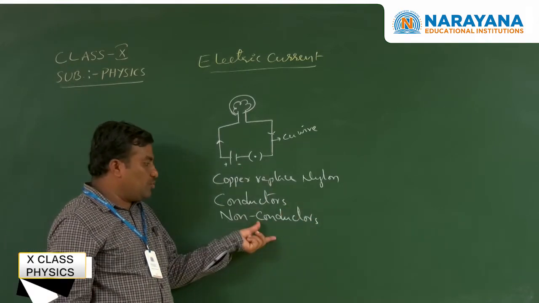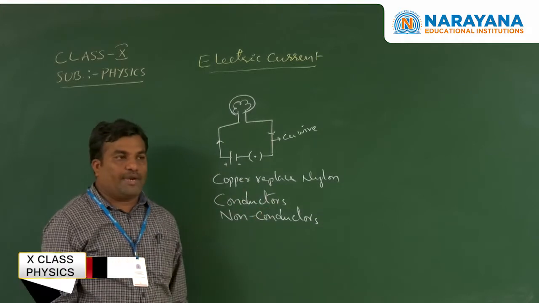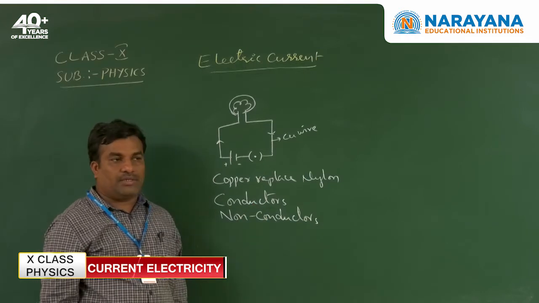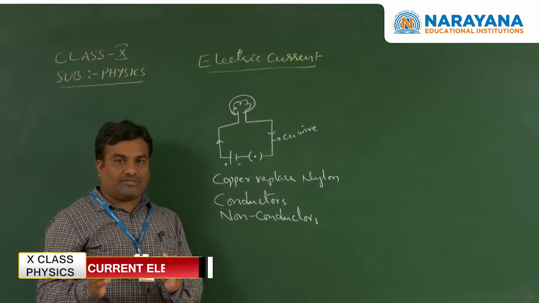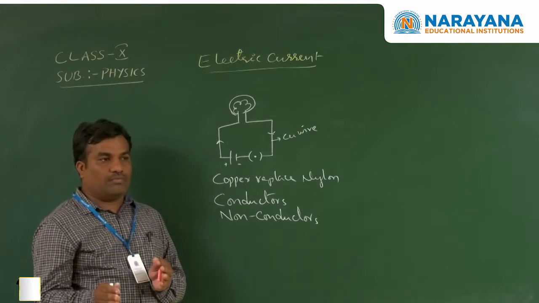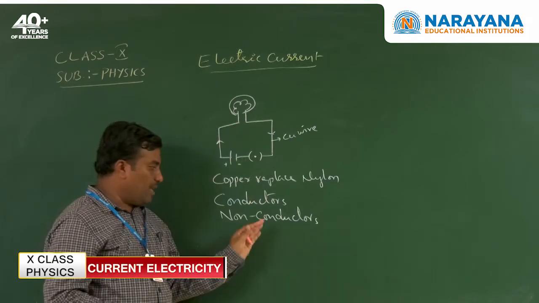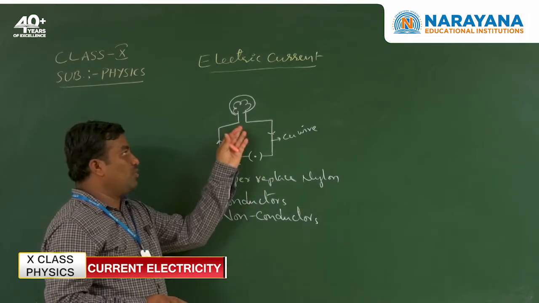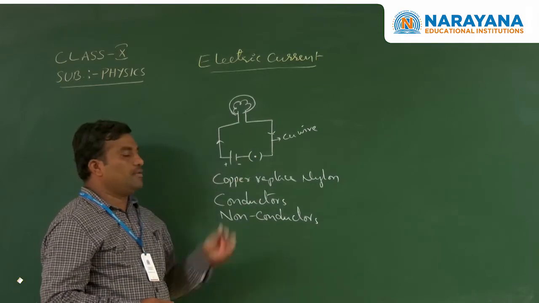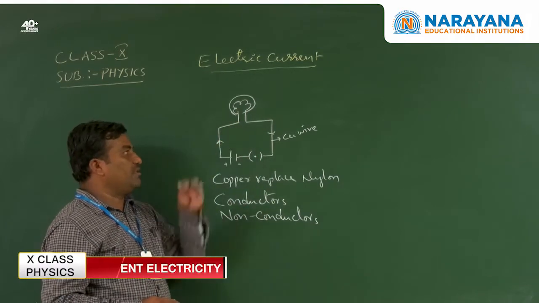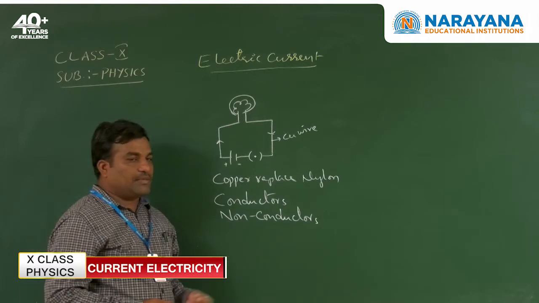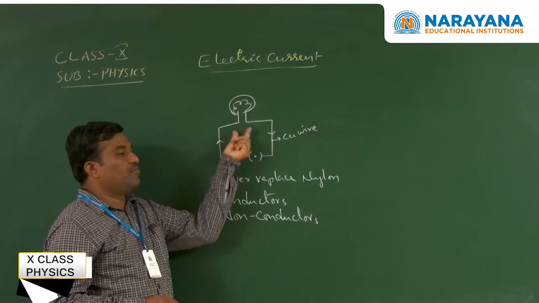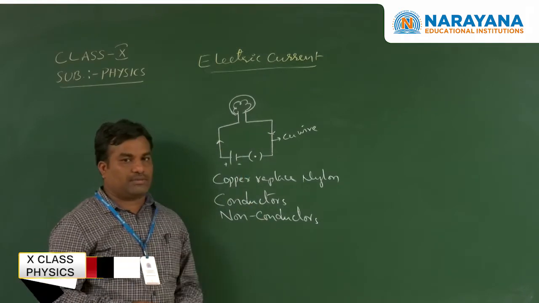So based on these two situations we have two kinds of materials: conductors and non-conductors. Conductors are materials through which energy is transferred from battery to bulb, so the bulb glows. Non-conductors: we connected nylon wire to the terminals through the battery, bulb and key, and when we press the key the bulb does not glow. So a non-conductor is a material that cannot transfer energy from battery to bulb.